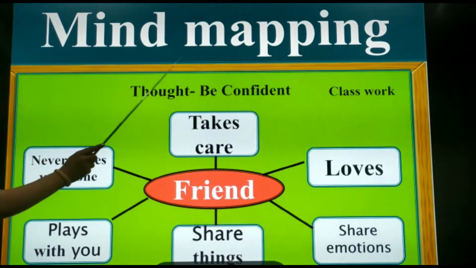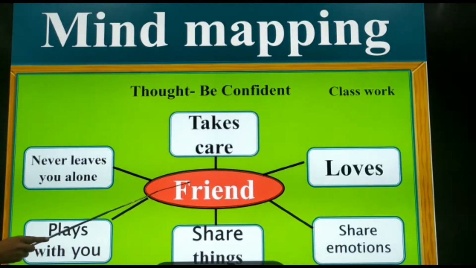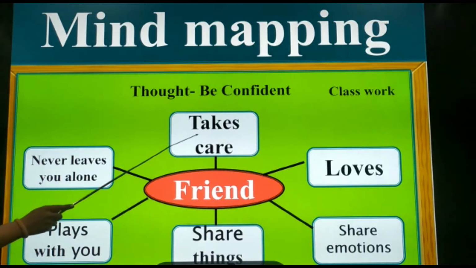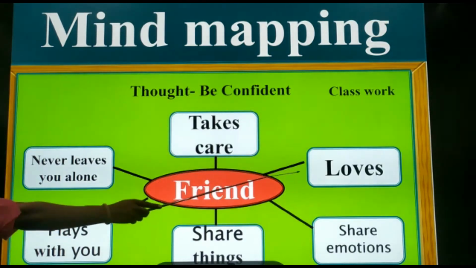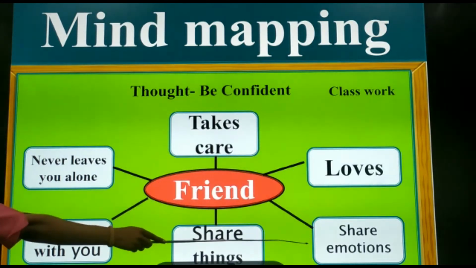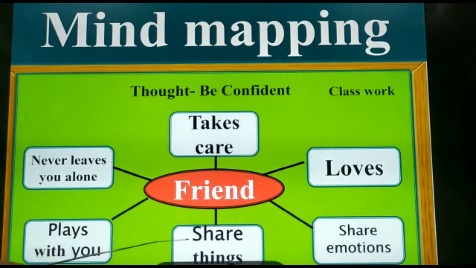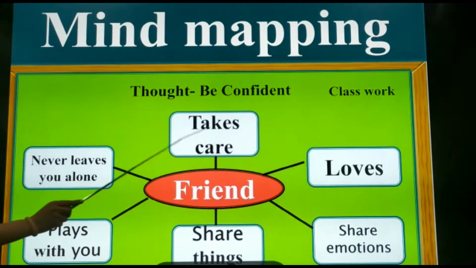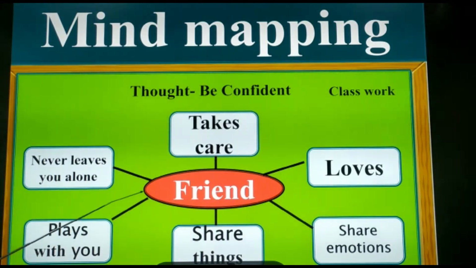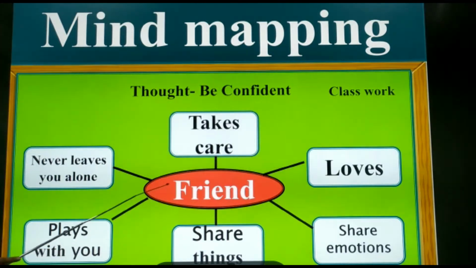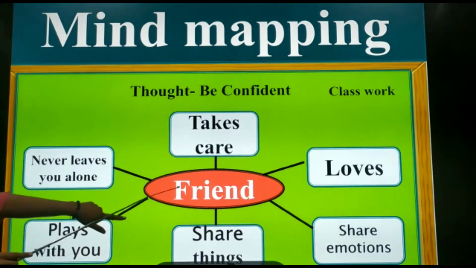Now comes the mind mapping of a friend. Who is a friend? Someone who takes care of us, who loves us, who shares the emotions, who shares the things, who plays with us and never leaves us alone. So all these are the traits of a friend. We all must have friends in our life. So let's learn more about a friend in this chapter.